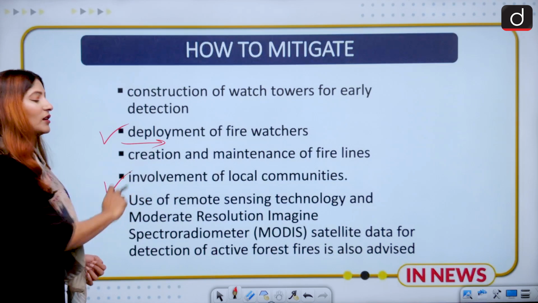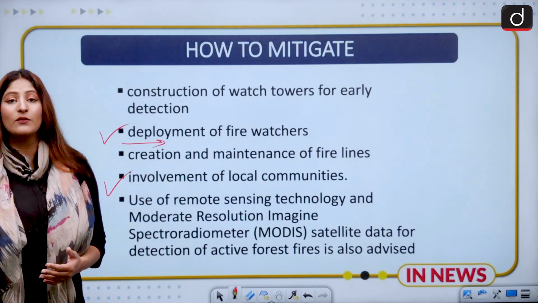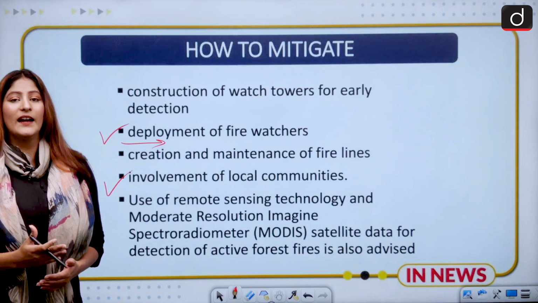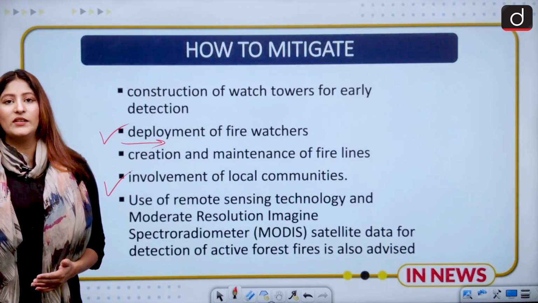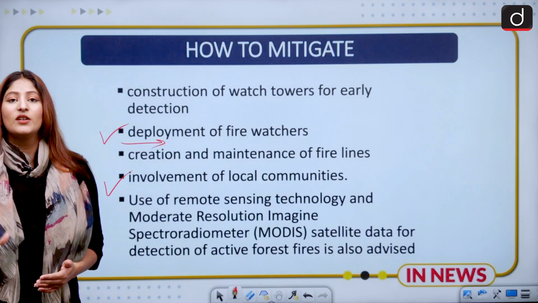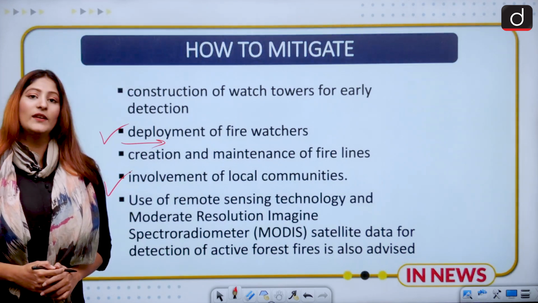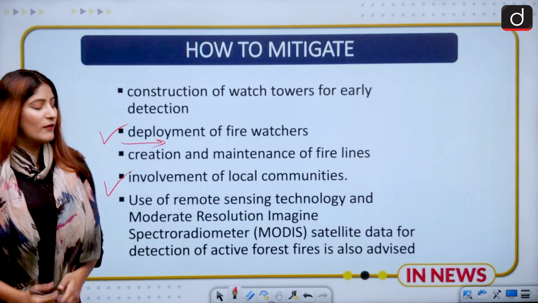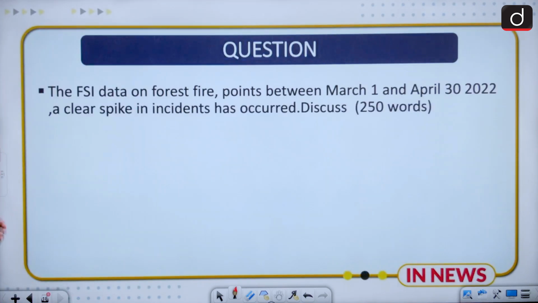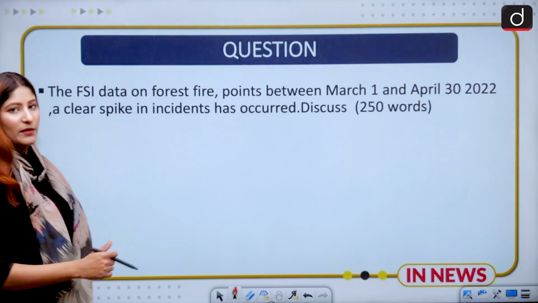Involvement of the local community, telling them about the consequences of land use changes and agricultural activities which are actually wiping out the forests. Also, use of remote sensing technology will help a lot in the early detection of forest fires. Moving on, the question for today: the FSI data on forest fire points between March 1st and April 30, 2022, shows a clear spike in incidents. So let's see. We have to discuss them in 250 words.